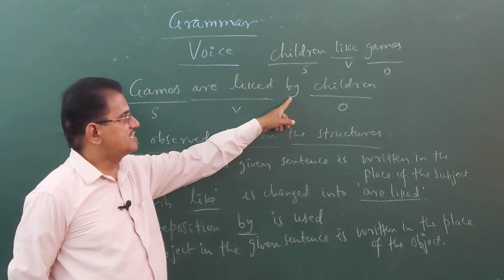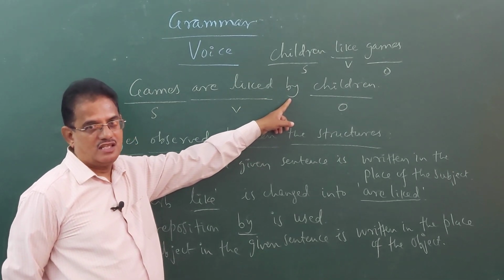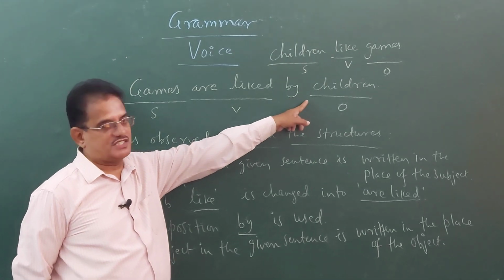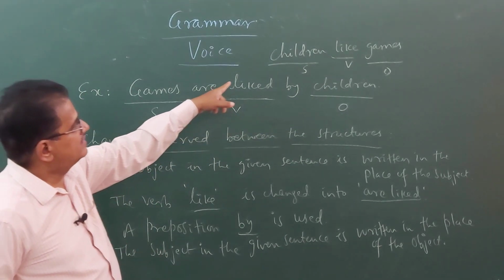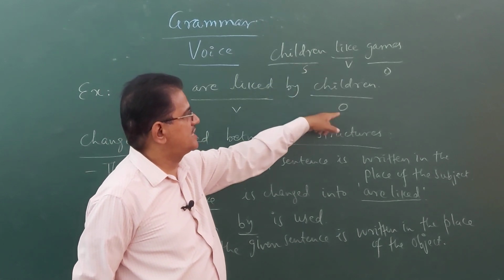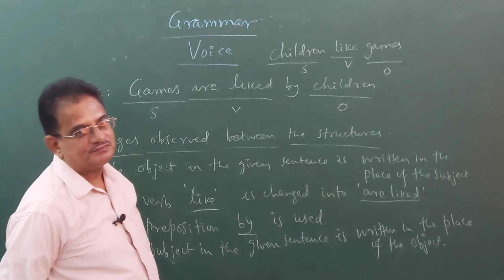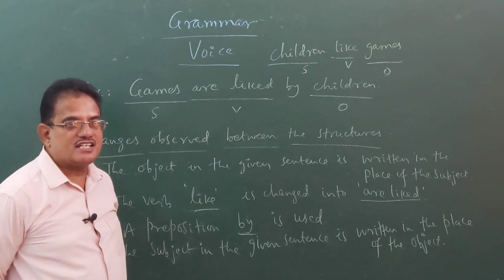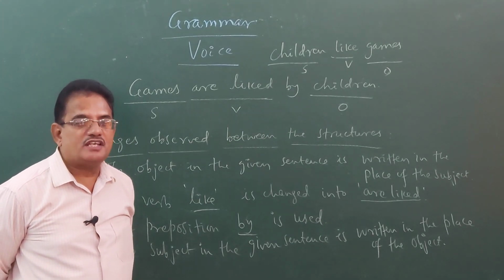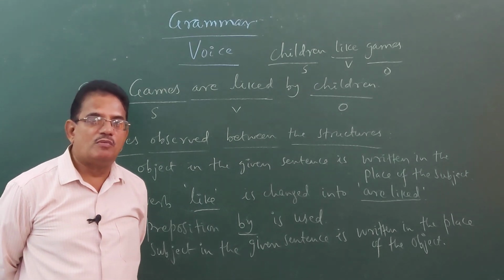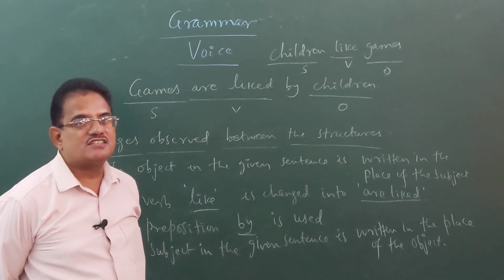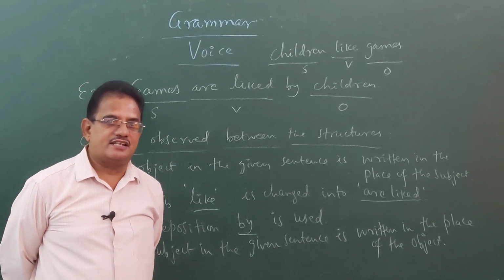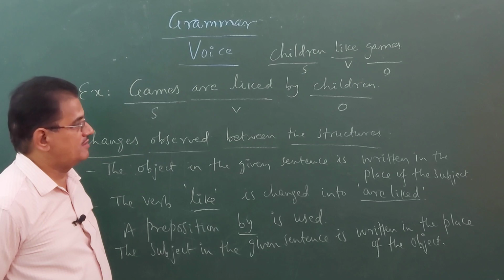Then we have written a preposition by before the object. What is the object there? The subject in the given sentence is written in the place of the object. Okay, children? From this we can understand that without knowing the exact tense of the verb, you cannot change a sentence from active voice to passive voice perfectly correctly. Okay, children, be very careful about this.